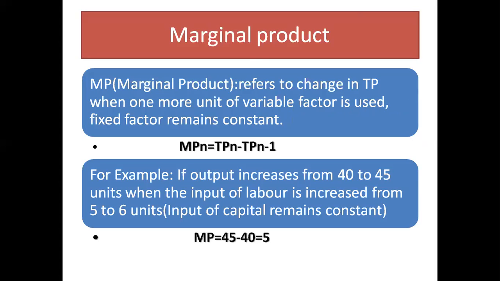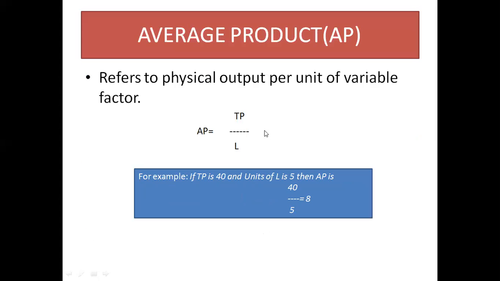So marginal product is basically the change in total product due to the change in input, right? Then average product. Average product is total product divided by labor. So you have to just see to it. Three things you have to do. Let me just tell you with the help of whiteboard. I'm just writing down here what you have to learn, how much you have to do in the total product, average product, and marginal product.